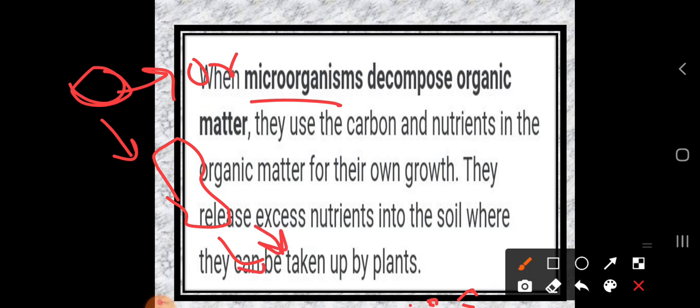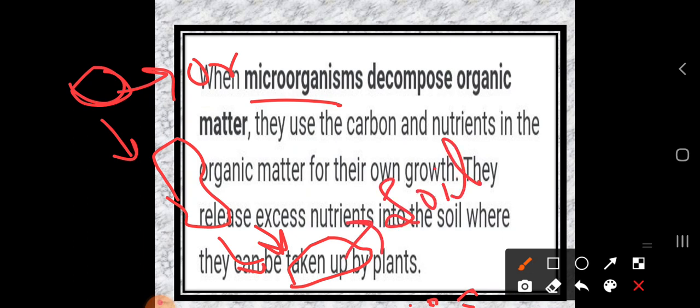Just as we release waste materials from our body, in a similar way the microorganisms release the excess nutrition into the soil. This is not really nutrition, it means the wastage of their body. They remove this waste material from their body, and it gets into the soil.